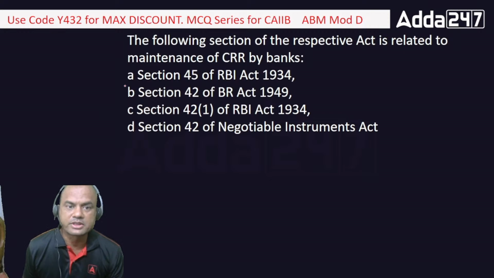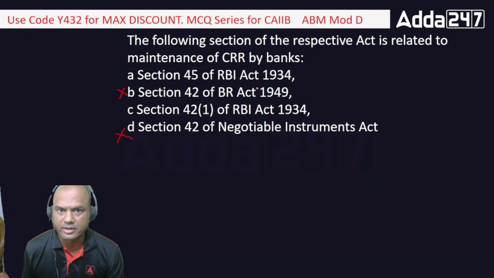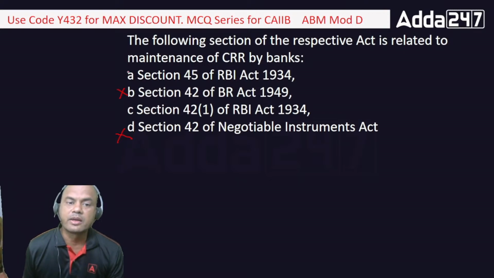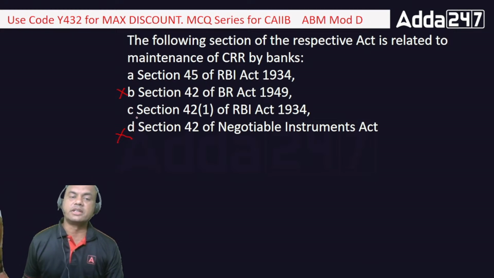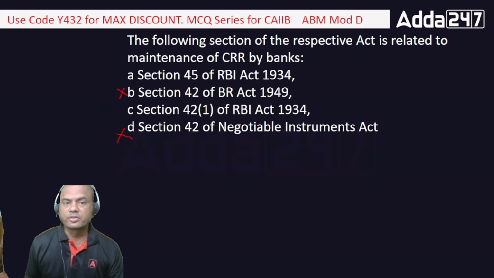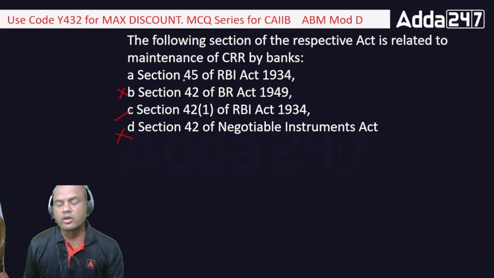So which is the first one? BR Act is out. Negotiable Instruments Act is out. So only two remain now: 45 of RBI and 42(1) of RBI. Now this one you'll have to remember. Who can answer correctly between A and C? A or C? What do you think? No, it's not 45. Some of you have answered 45, but 45 is not there. So it is C, 42(1) of RBI Act.